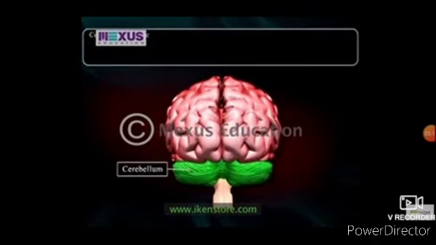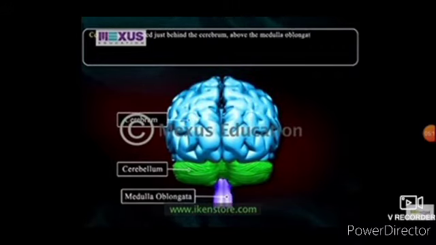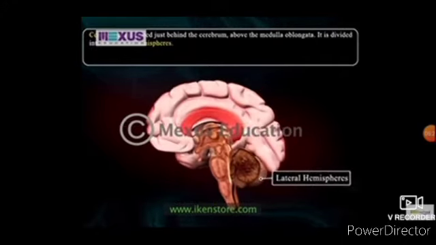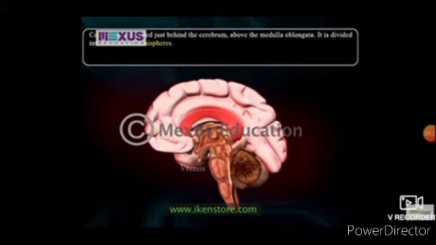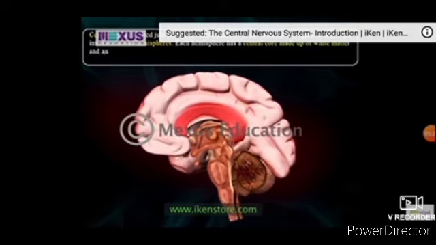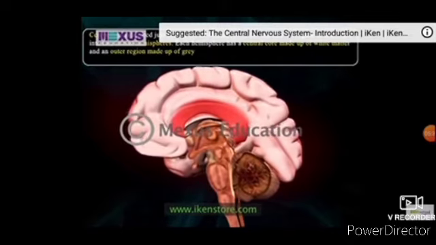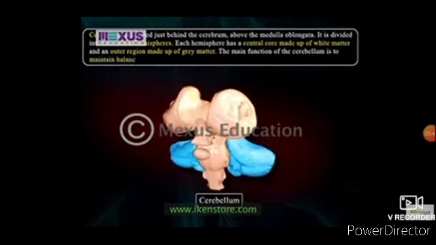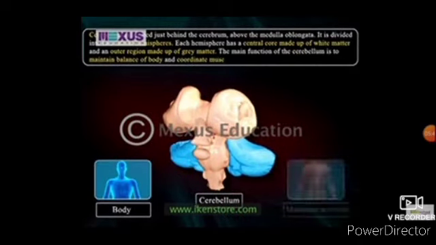Cerebellum is located just behind the cerebrum above the medulla oblongata. Like the cerebrum, it is also divided into two lateral hemispheres, which are connected by the medial part or vermis. Each hemisphere has a central core made up of white matter and an outer region made of grey matter. The main function of the cerebellum is to maintain balance of the body and coordinate muscular activity.